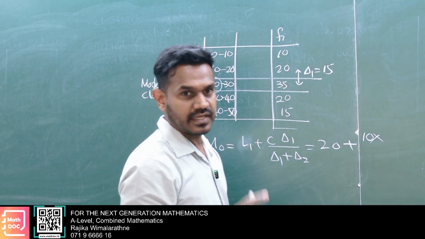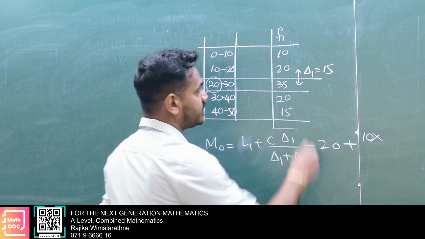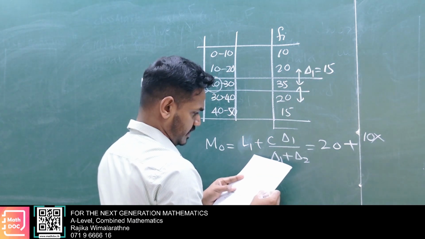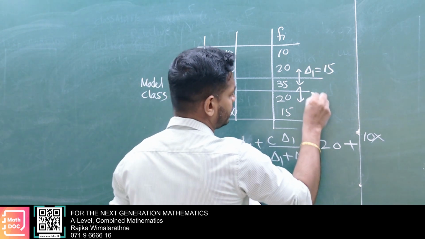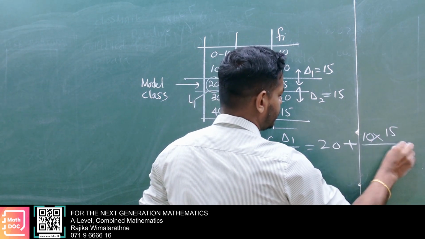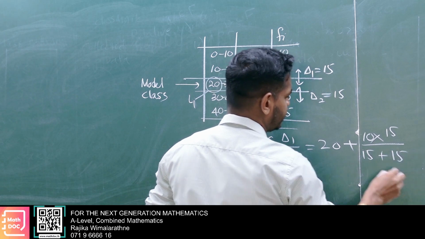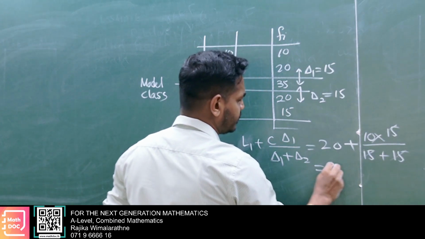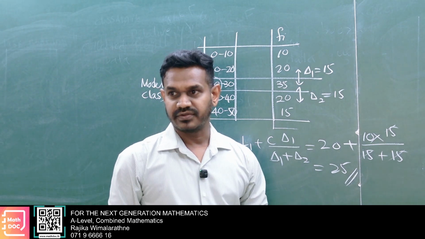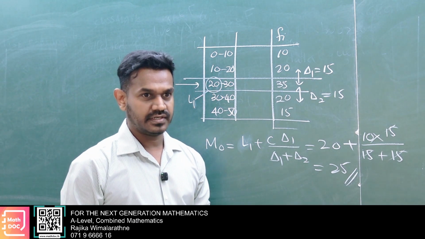Take only the magnitude. Then delta 2, frequency gap: 35 minus 20, both are 15. So 15 over 15 plus 15, cancel, and we get 25. This is the mode. That is a very simple calculation. That's how we calculate mode.